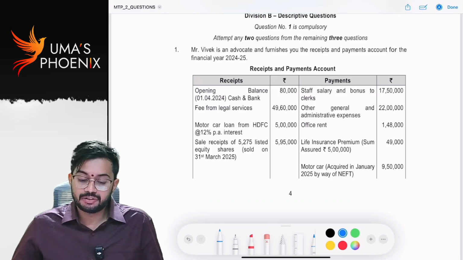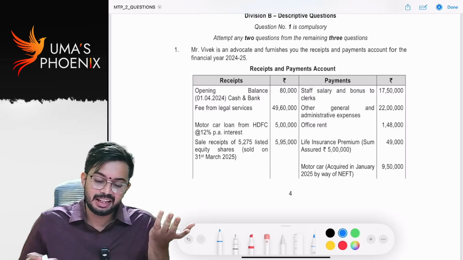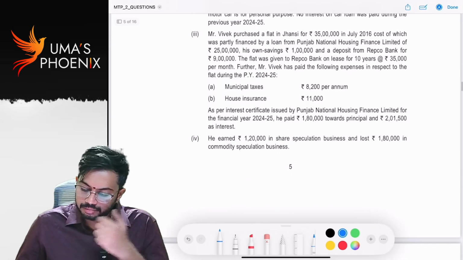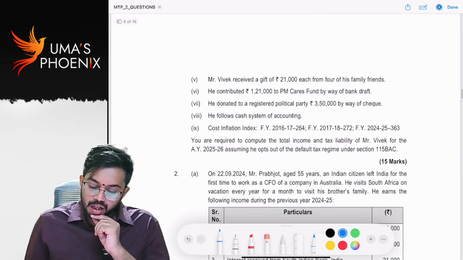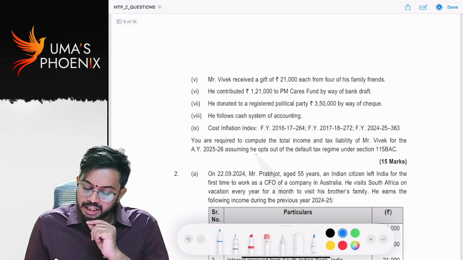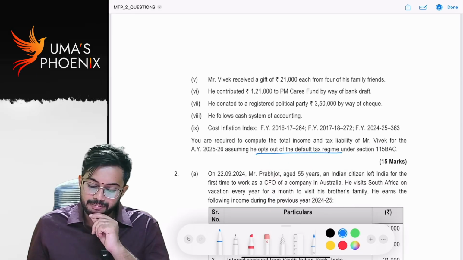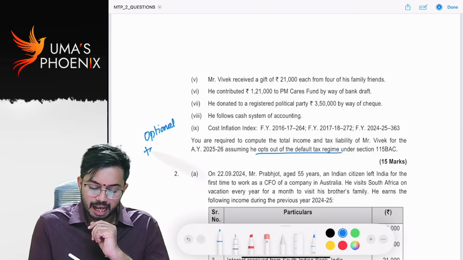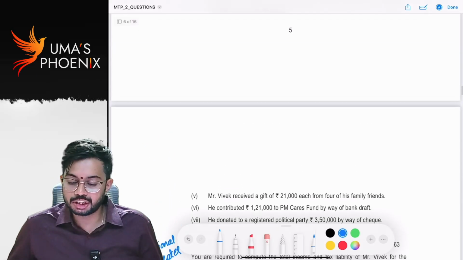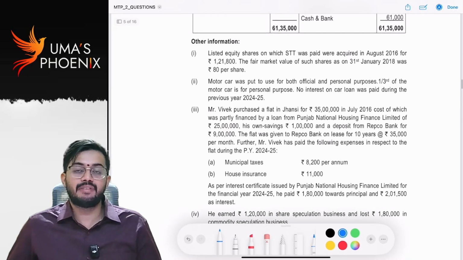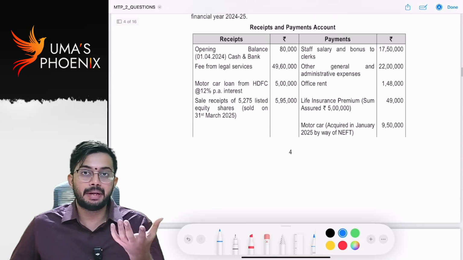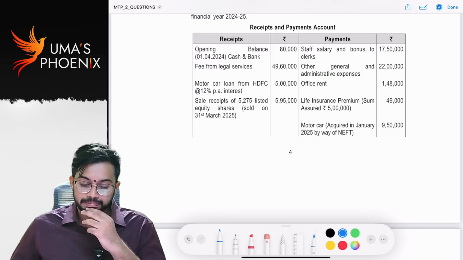Before we start with question, let us see who SSE is. SSE is individual and he is paying taxes. He shifts out of default tax regime. That means what? He is paying taxes under optional tax rates. Okay, I'm going to explain you the question. You please go through the answer once I finish explaining the question. Answer is available for MTP2 in the ICA website.